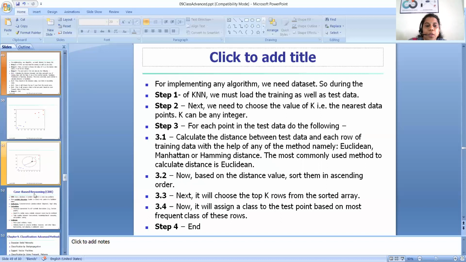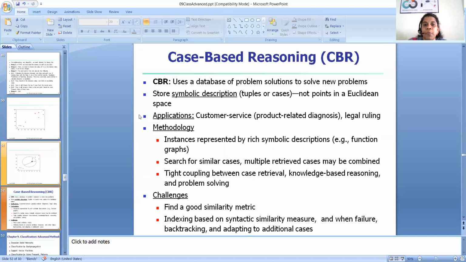Now we are seeing one more example of a lazy learner classification method, that is case-based reasoning, or CBR. What is CBR? CBR uses a database of problem solutions to solve new problems. So it stores symbolic descriptions of tuples or cases, not points in Euclidean space.